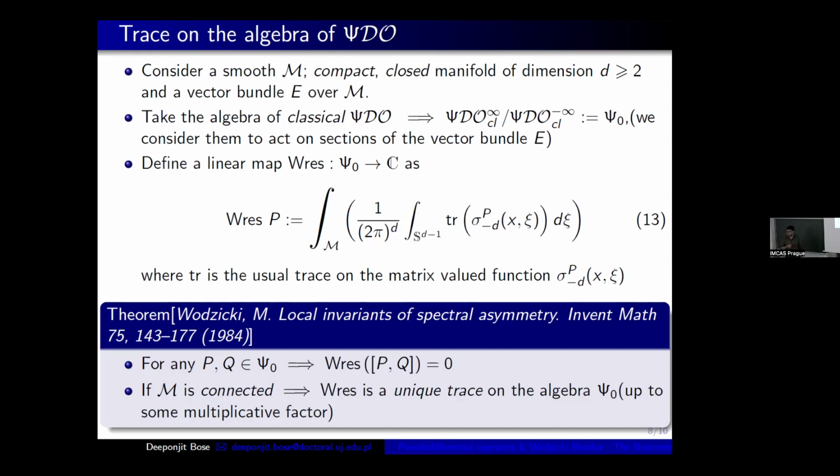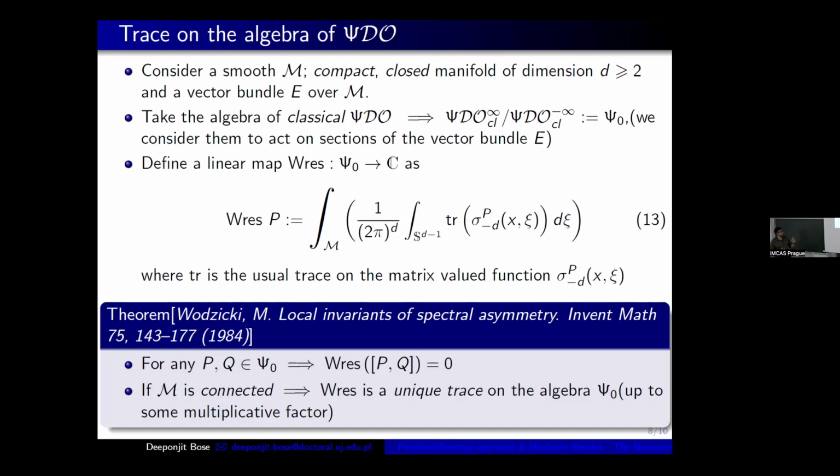Thanks to Wodzicki, he proved this unique property, that for any P and Q belonging to the pseudo-differential operators, if we calculate the WRES of the commutator of P and Q, then we will get 0.